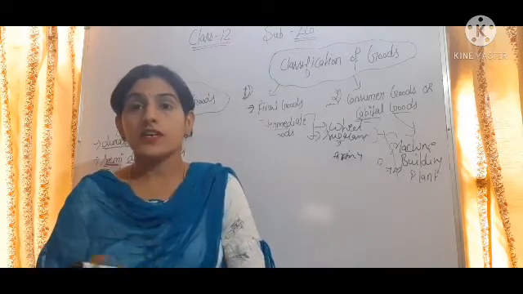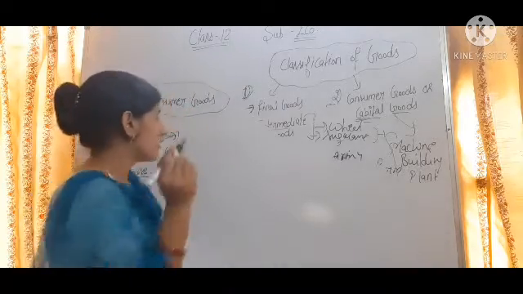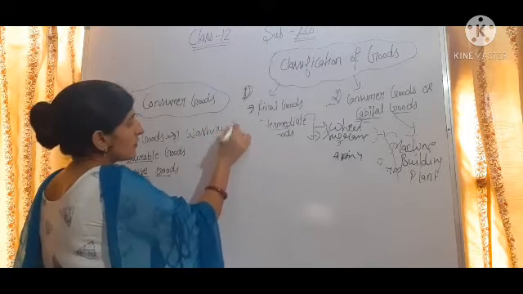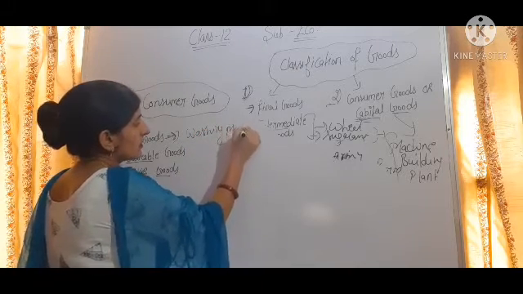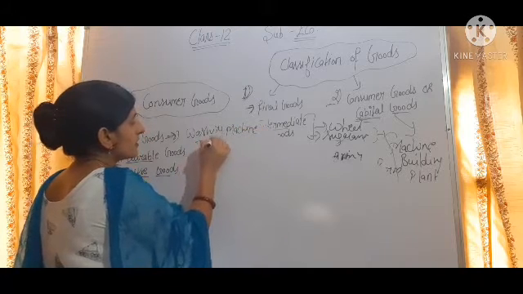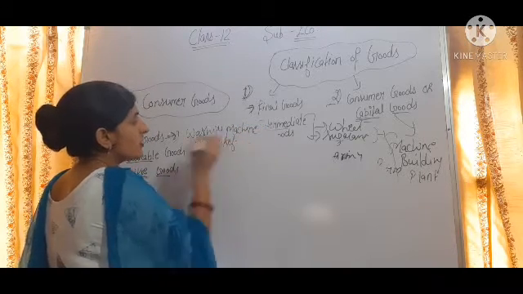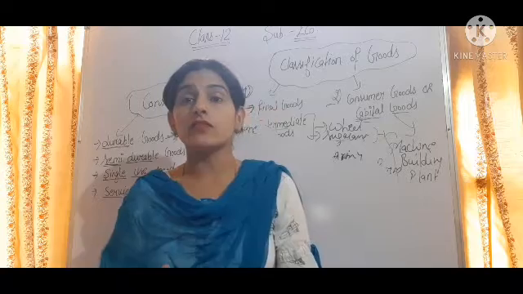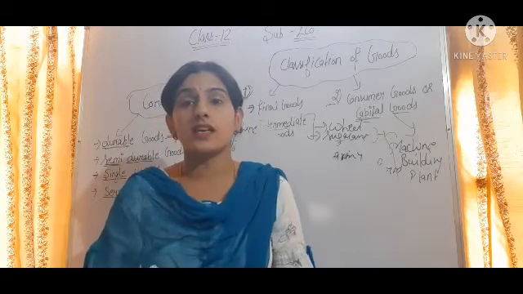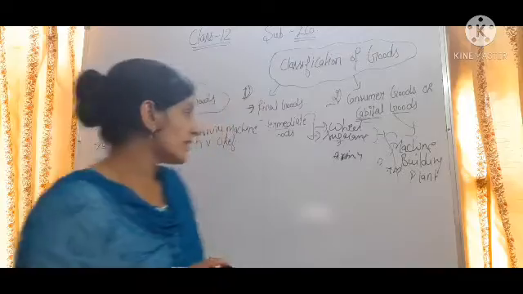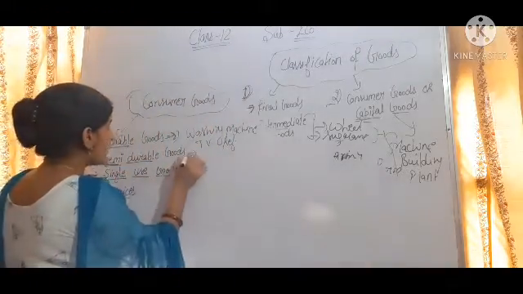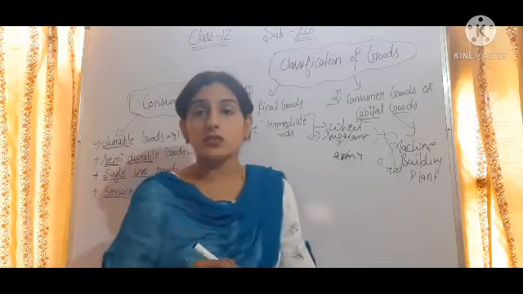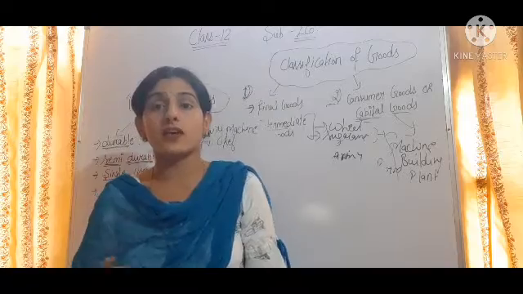Which are used for several years, like the washing machine in your houses, TV, refrigerator. All these are examples of durable goods. You can see the TV, refrigerator, washing machine, all these are used for several years. Next we have semi-durable goods. Semi-durable goods are those goods which are used for 1 year or 2 years.